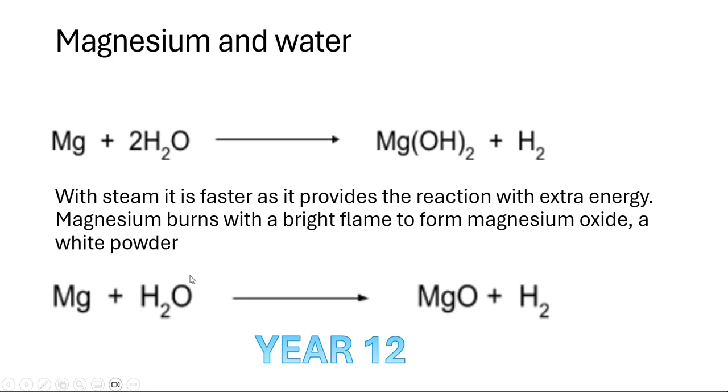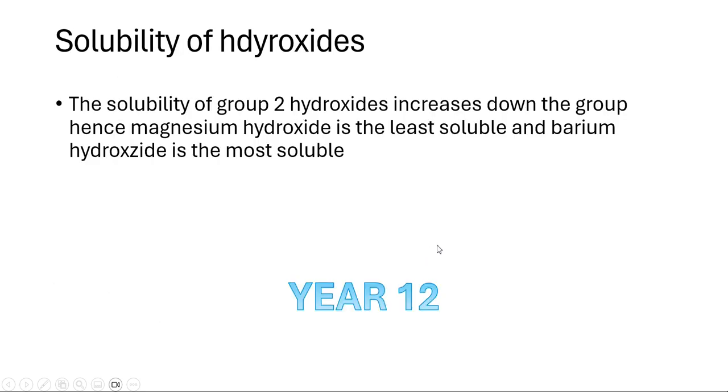So they'll ask you what the equation is for magnesium with steam instead of water. This is the one: Mg plus H2O gives you MgO plus H2. And they'll ask you for some observations, so you'll say it has a bright flame and forms a white powder, that kind of thing.